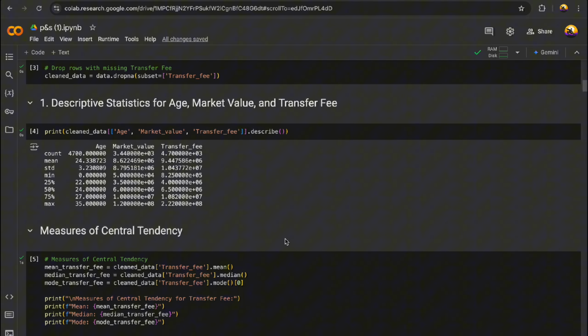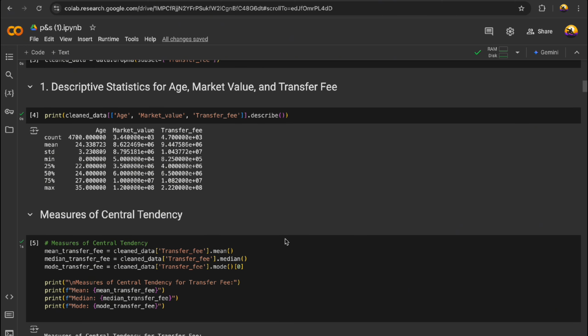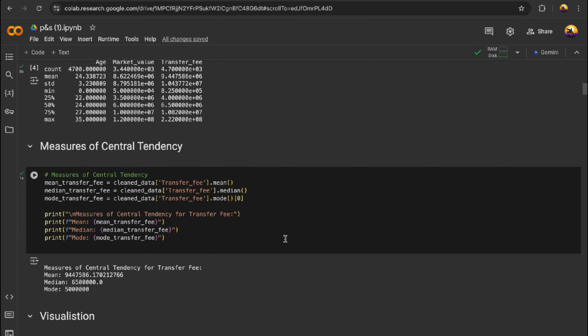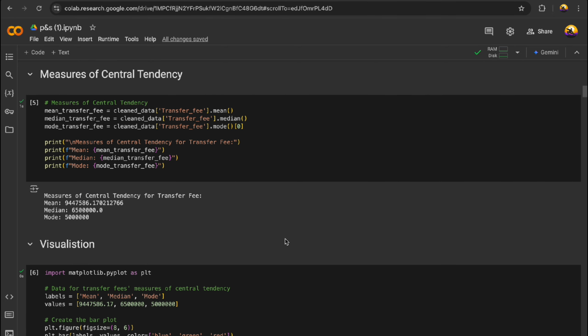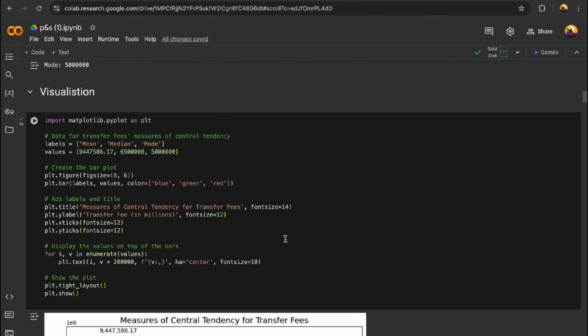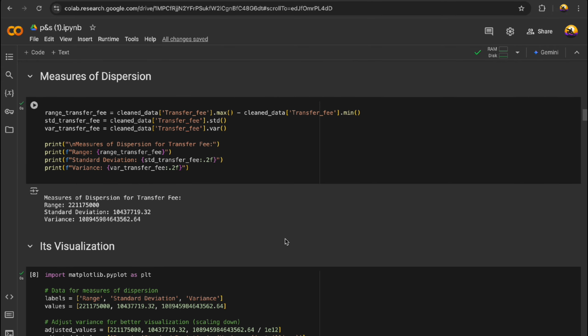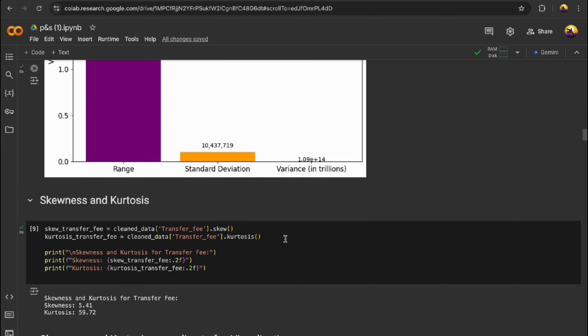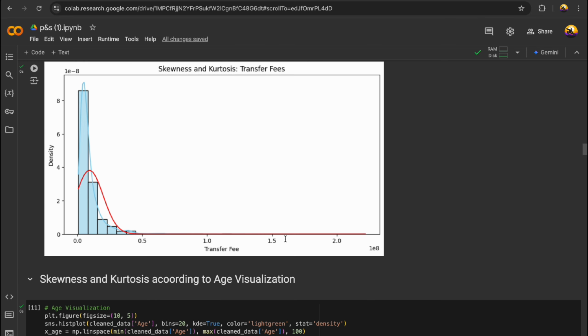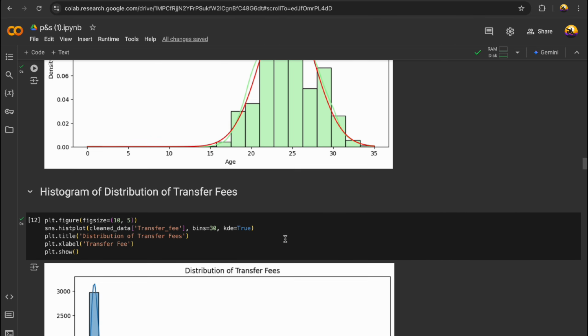Descriptive statistics. We applied descriptive and inferential statistics to the dataset. Our results are as follows. Measures of central tendency and their graphical visualizations. Measures of dispersion and their graphical visualizations. Skewness and kurtosis, visualized by transfer fee and age. Histogram of the distribution of transfer fees. Box plot of transfer fees. Descriptive statistics for player age. Histogram of player age. Box plot of player age.